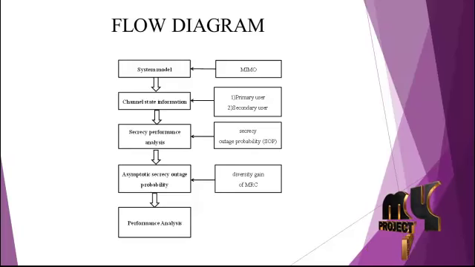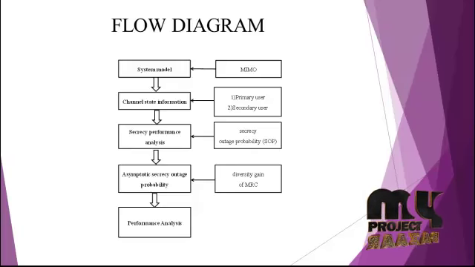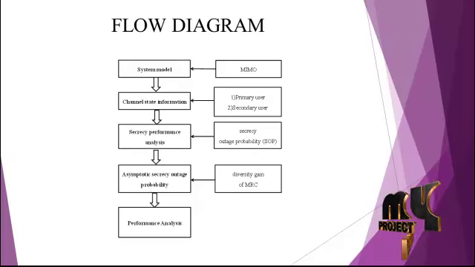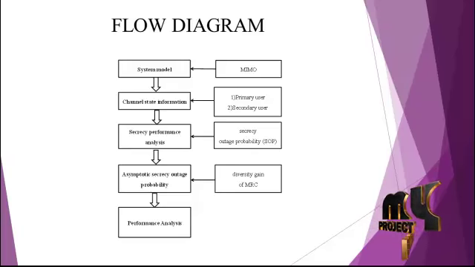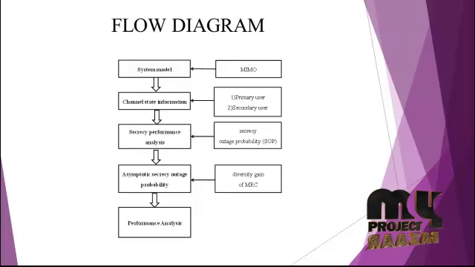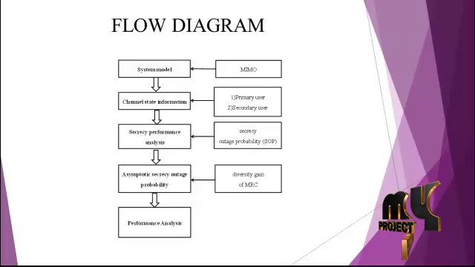Initially, we create a system model by using MIMO, that means multiple input and multiple output system. Next, we predict the selection for primary and secondary user selection from cognitive radio networks. Next, we find the secrecy performance analysis for outage probability of primary users.